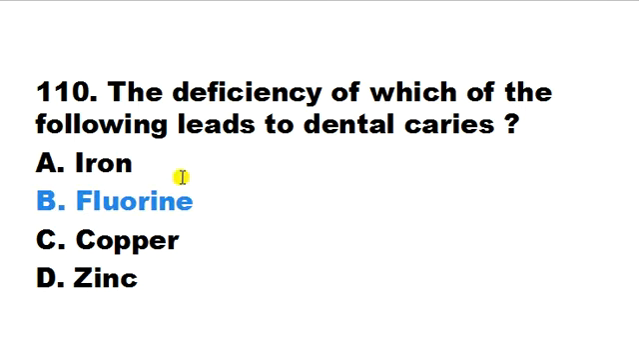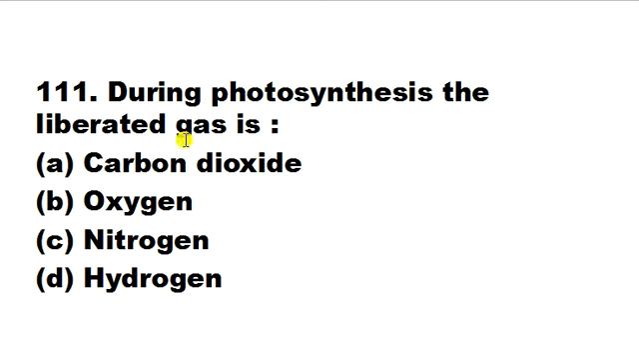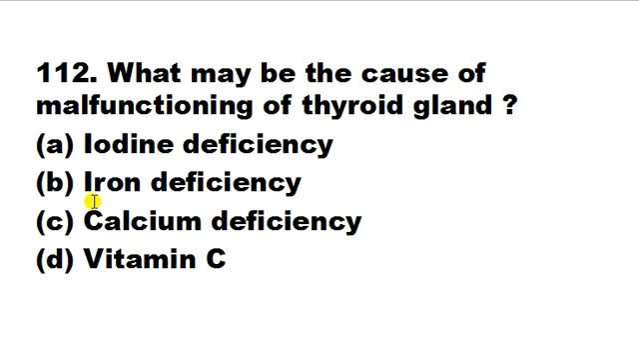During photosynthesis, the liberated gas is carbon dioxide, oxygen, nitrogen, hydrogen. So here during photosynthesis process, oxygen is liberated while carbon dioxide is used in this reaction. What may be the cause of malfunctioning of thyroid gland? Malfunctioning means the gland is not working properly. Iodine deficiency, iron deficiency, calcium deficiency, vitamin C. So here correct answer is iodine deficiency.